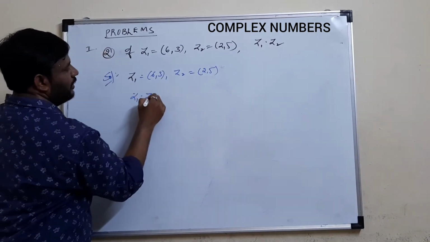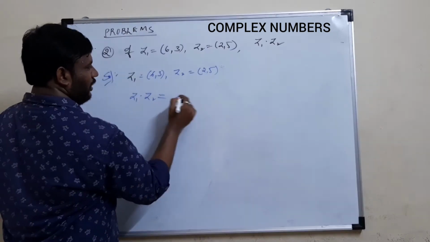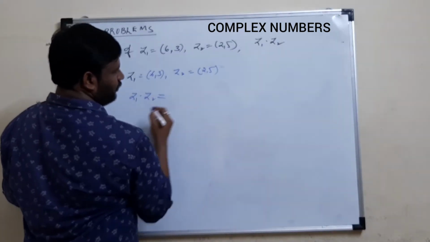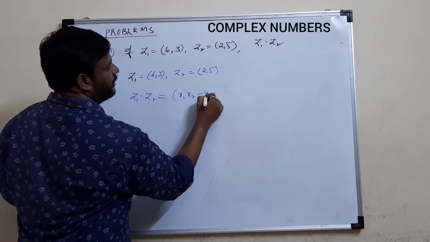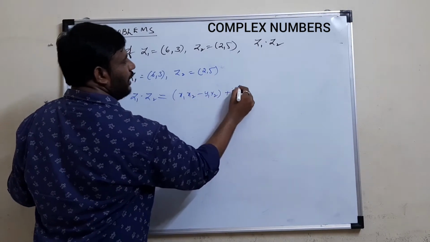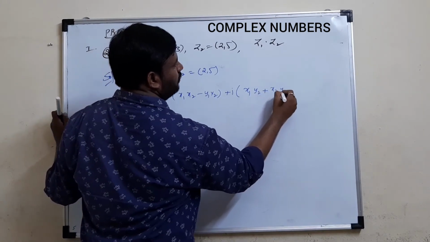We need to multiply z1 into z2. I can use the formula. What is the formula? z1 z2, with z1 as x1 plus iy1 and z2 as x2 plus iy2, equals x1 x2 minus y1 y2 plus i of x1 y2 plus x2 y1.